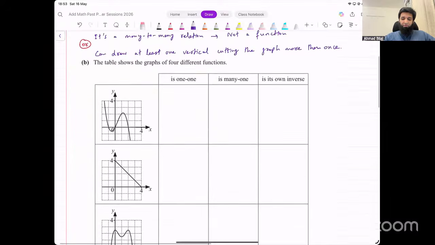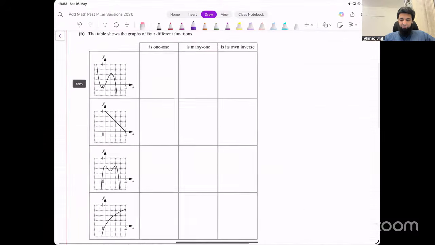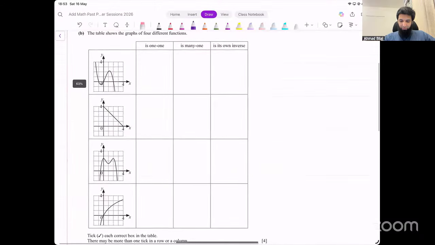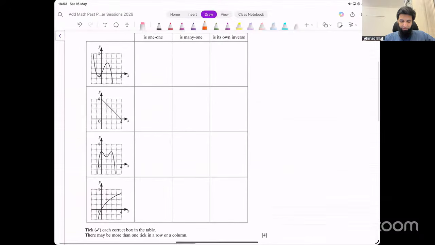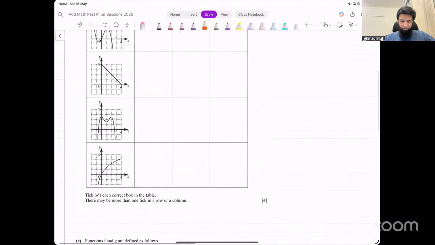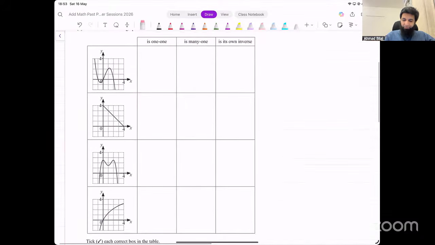Now, what about the second part? We have this table that shows the graph of 4 different functions. This function, cubic, then you have a straight line, this seems to be a quartic function, and then we have some other kind of function like this. Tick each correct box in the table. There may be more than one tick in a row or a column. The columns are 1 to 1, many to 1, and the function is its own inverse.